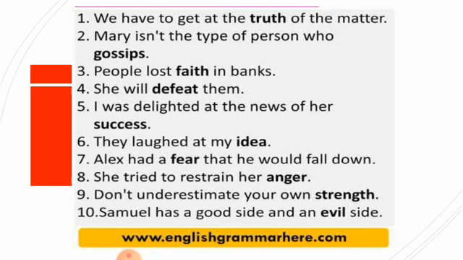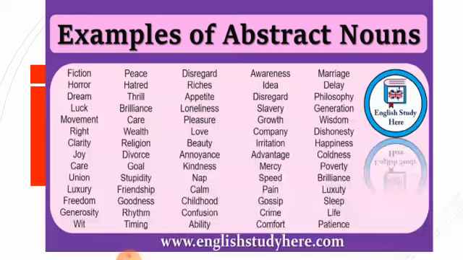So they are not absent, or things which are not present in the world. They are present in the world, they are present inside humans, but they cannot be seen, so they are abstract.